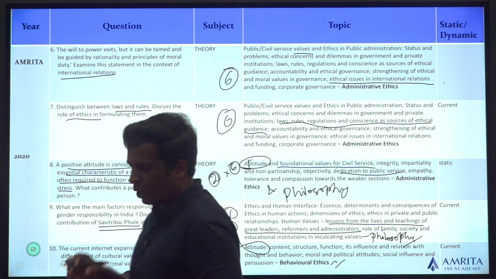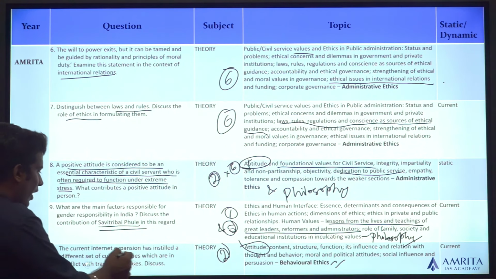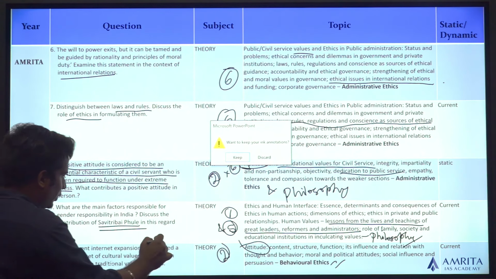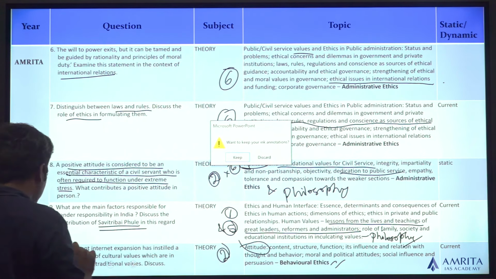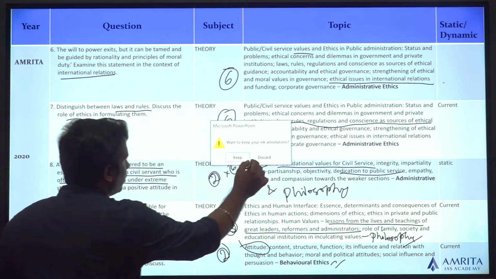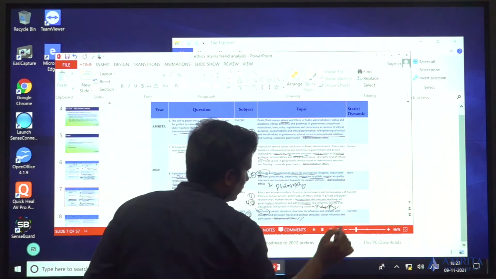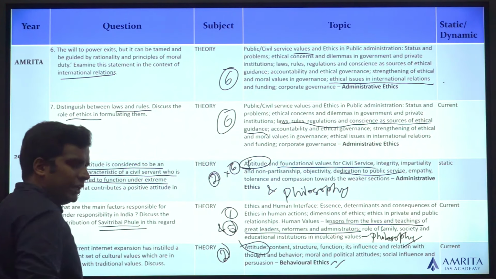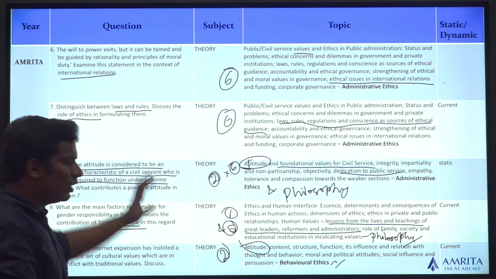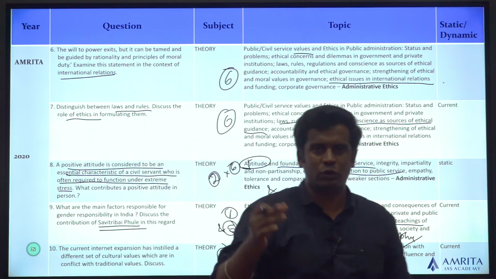Each and every topic that has been asked has its own keywords, values, or in this case we can take attitude as such. We can take all these values just as it is and just learn with regards to the syllabus. I can guarantee you that you will know what to learn and what not to learn.